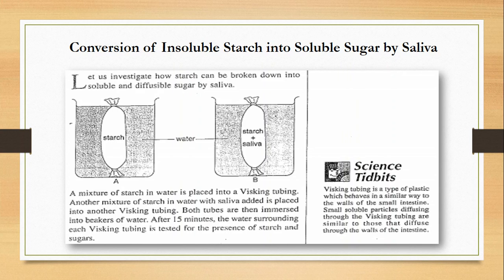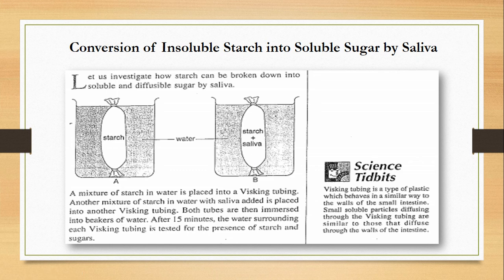So it's a very easy experiment that you can do in your labs as well. It's the conversion of insoluble starch into soluble sugar by saliva. For this experiment, let's investigate how it happens. You can see the two beakers, A and B. In both beakers the water is filled, and inside those beakers there is a whisking tubing placed, and one tube contains starch and the other tube contains starch plus saliva.